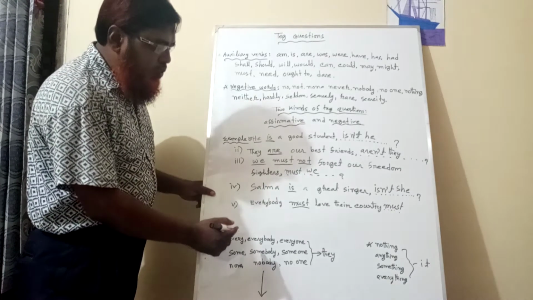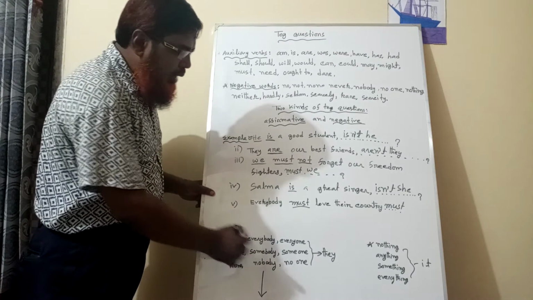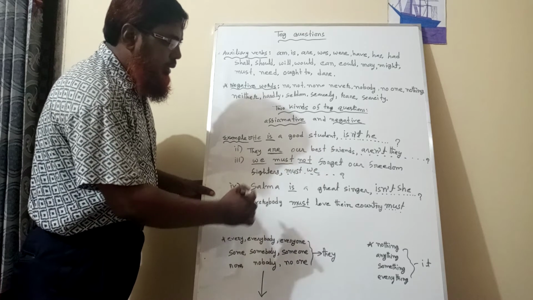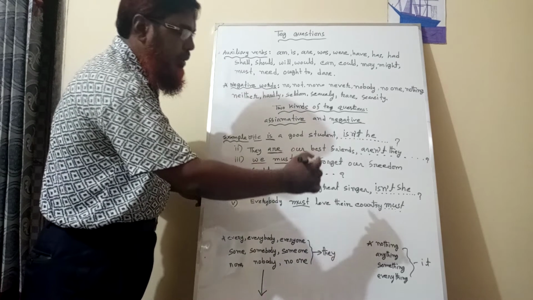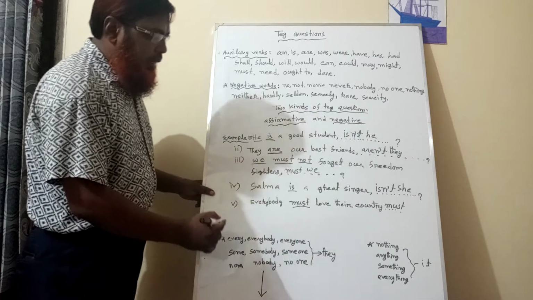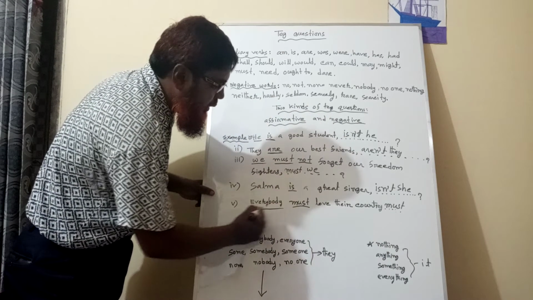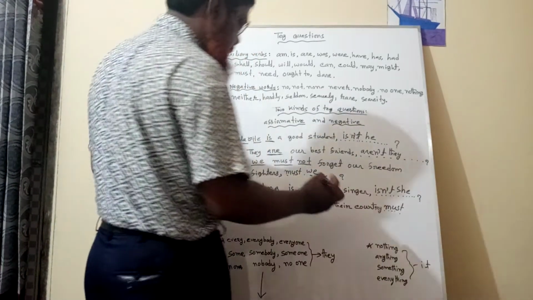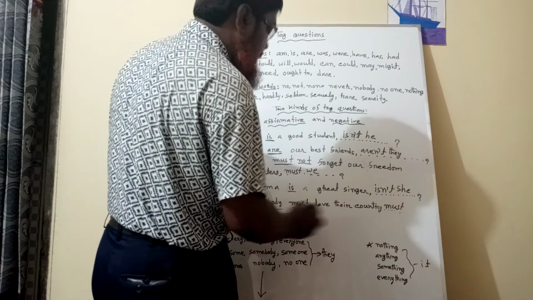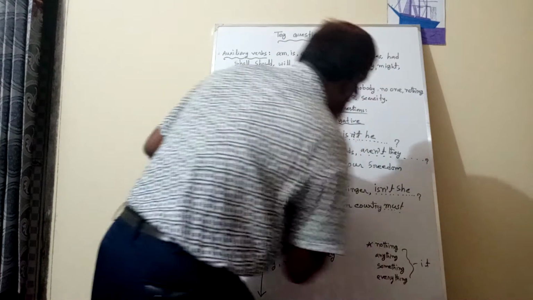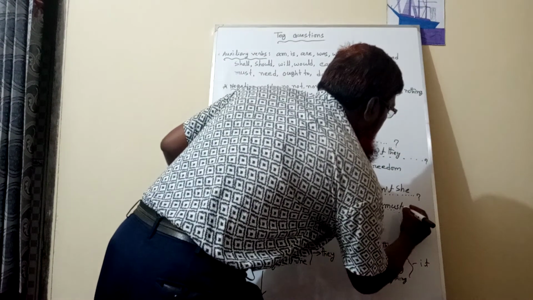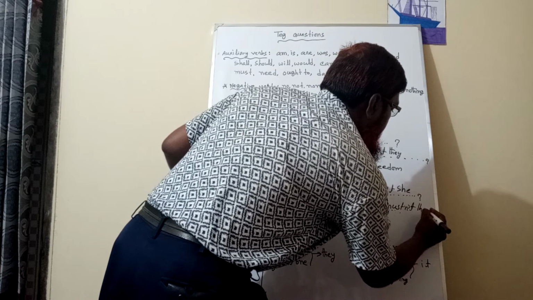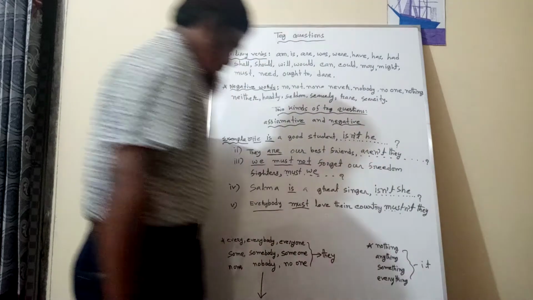When you find one of these words as a subject, the subject will be they. As everybody is present here, the subject will be they. But as there is no negative word, we will have to use the short form of not, then the subject they.